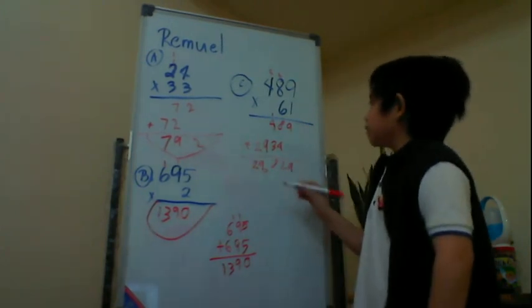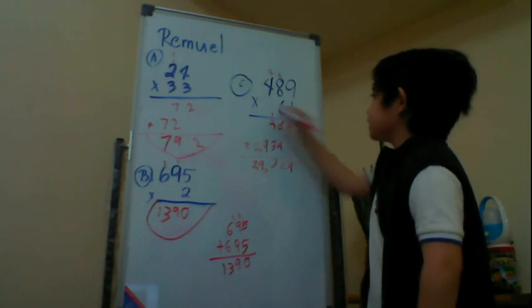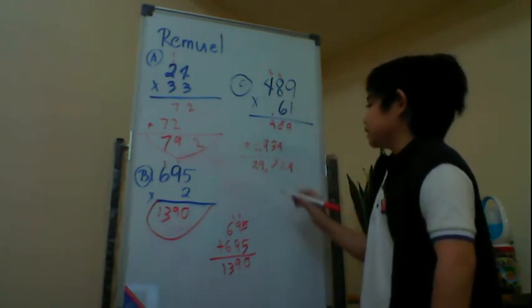So the total product of 489 times 61 is 29